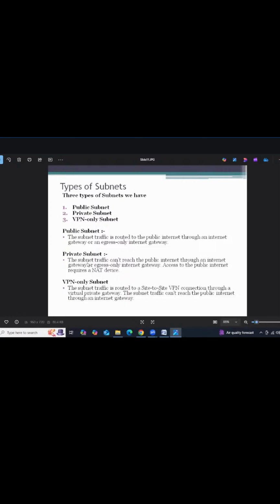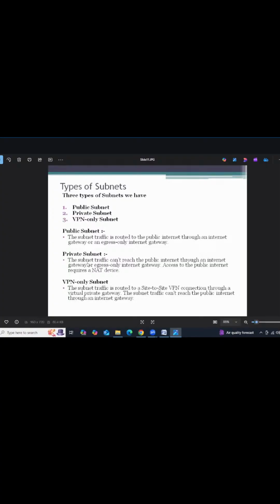Now, for example, we need to deploy a three-tier architecture. Yesterday we discussed the LAMP server, right? A LAMP server is a three-tier architecture. First tier, web tier. Second tier, application. And third one, database tier.